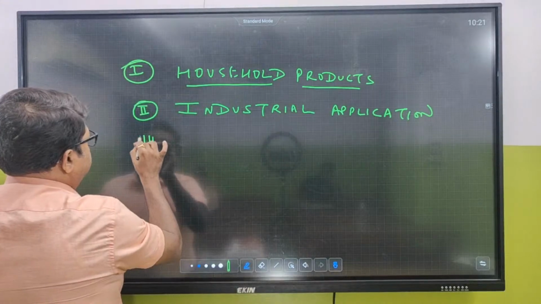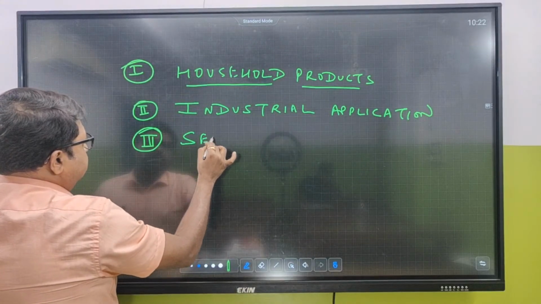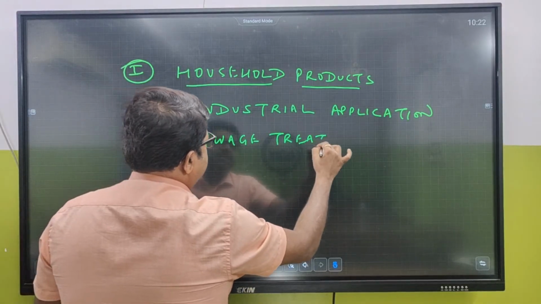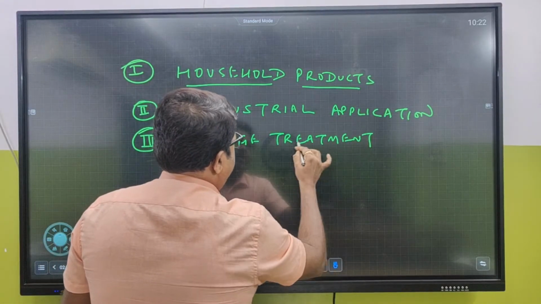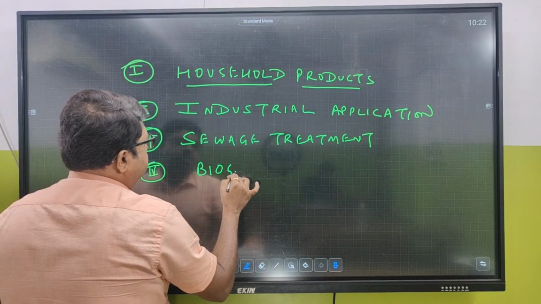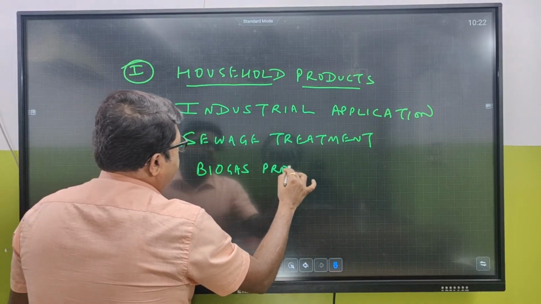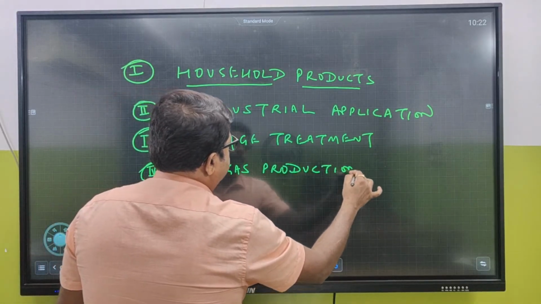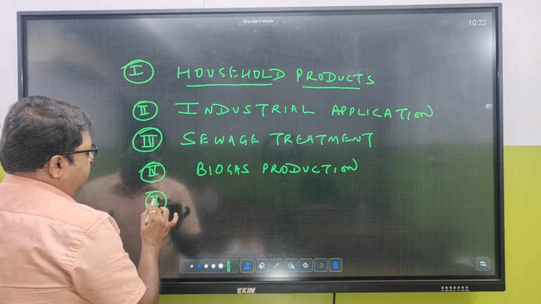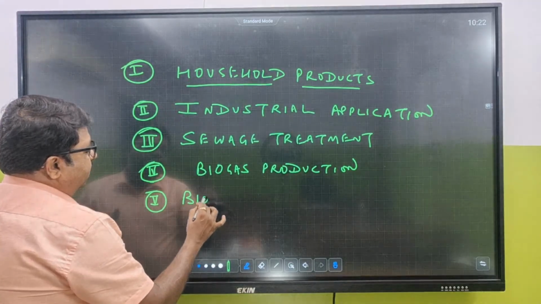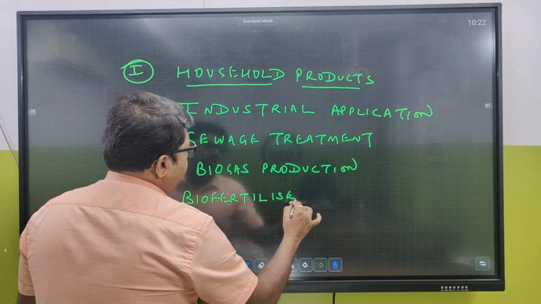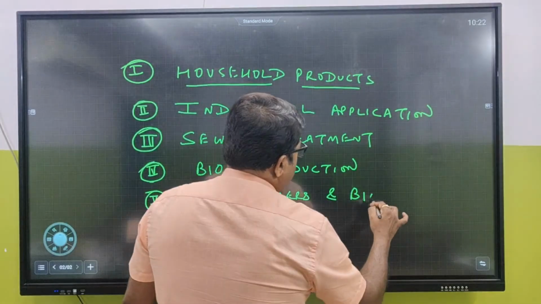Third is sewage treatment. That means we are going to talk about STP, the sewage treatment plant. Then biogas production. And the last one is, I think, biofertilizers and biocontrol agents.